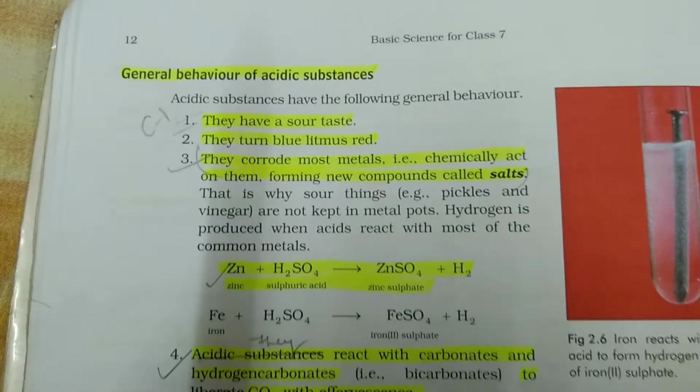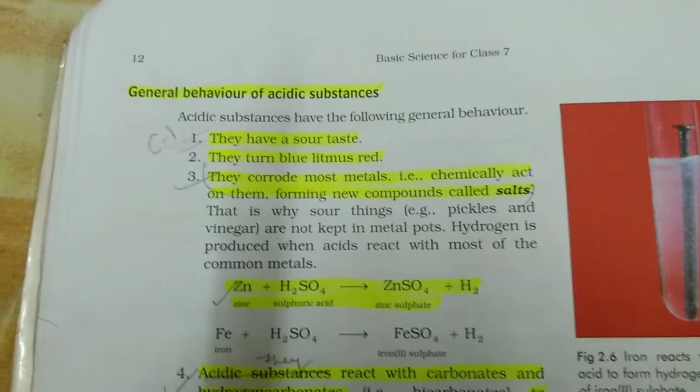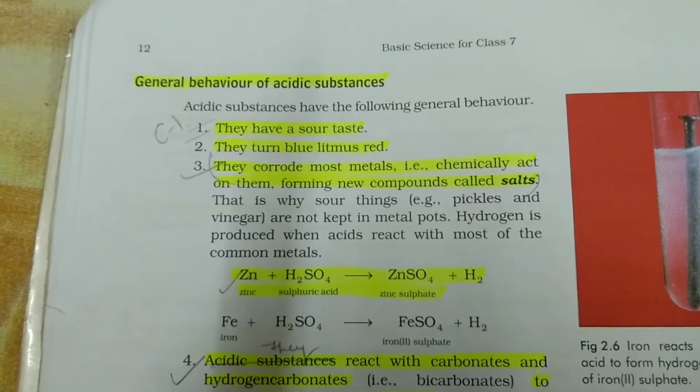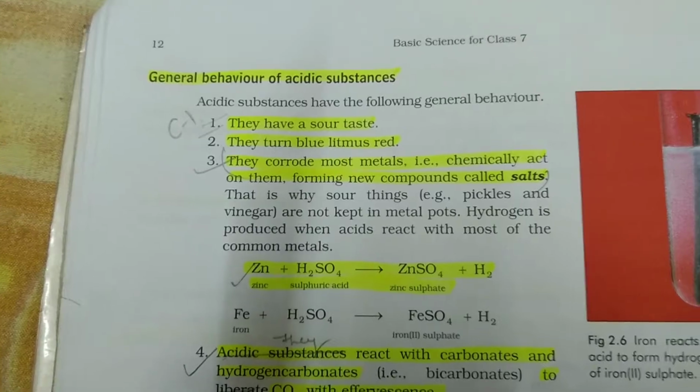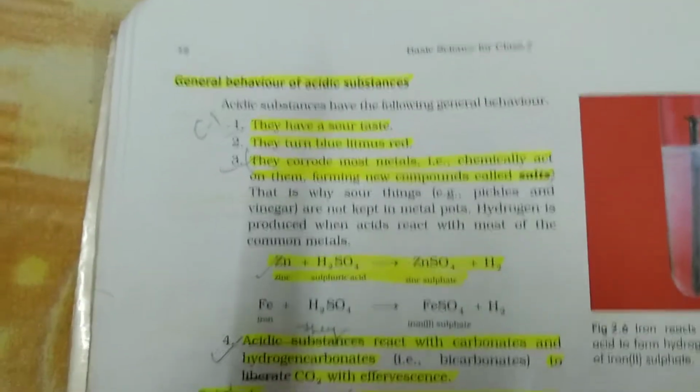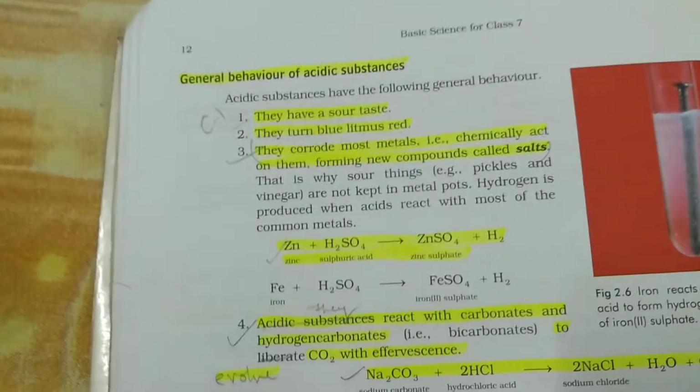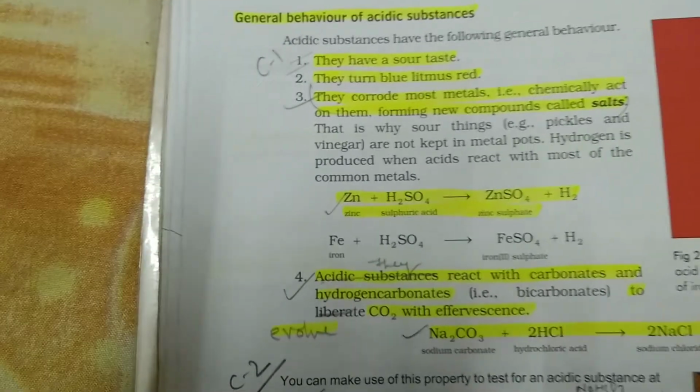Today we will discuss the general behavior or the properties of acidic substances. First, they have a sour taste. They turn blue litmus red. They corrode most metals, that is, chemically act on them and form a new compound which is called salts. That's why sour things like pickles and vinegar are not kept in metal pots.